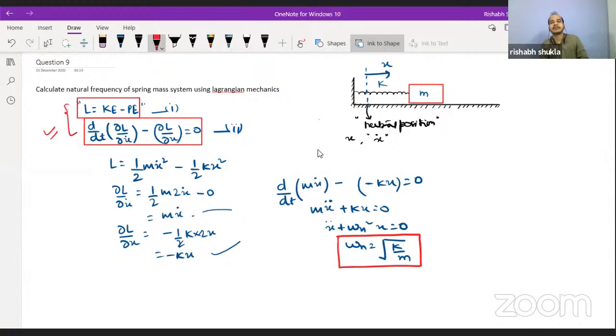Everyone, is it clear? So we have discussed the concepts of Lagrangian motion. We have discussed the concepts of rolling motion. We have discussed the concept of linear motion. For all cases, Vijay, for all cases, for any question, it can be applied.